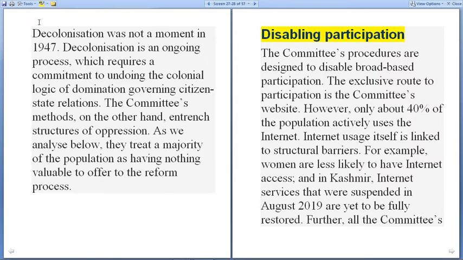So, disabling participation: the committee's procedures are designed to disable broad-based participation. The exclusive route to participation is the committee's website. However, only 40% of the population actively uses the internet. Internet usage itself is linked to structural barriers. For example, women are less likely to have internet access. In Kashmir, internet services that were suspended in August 2019 are yet to be fully restored.